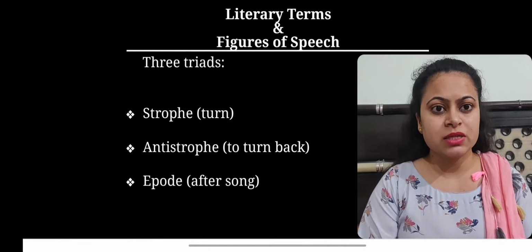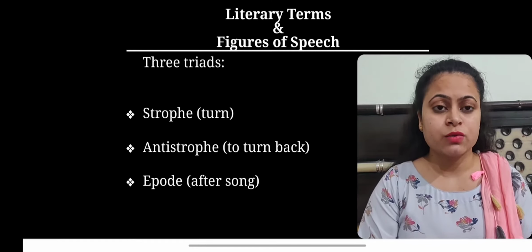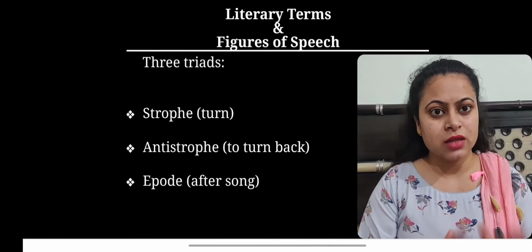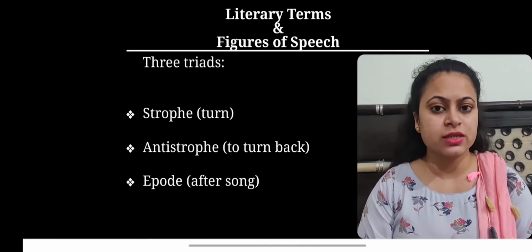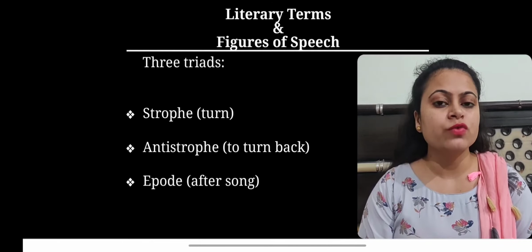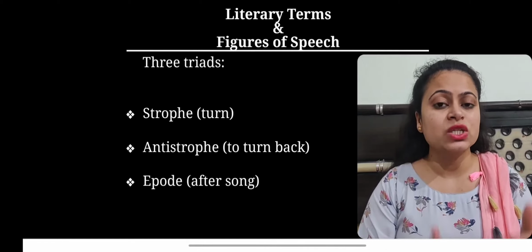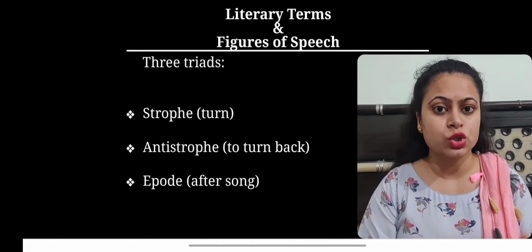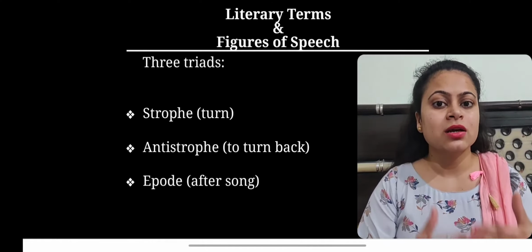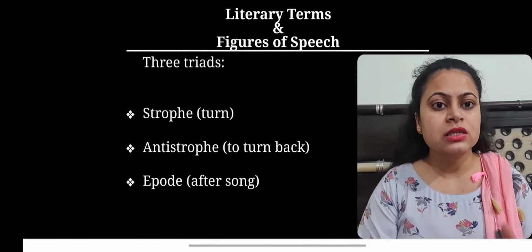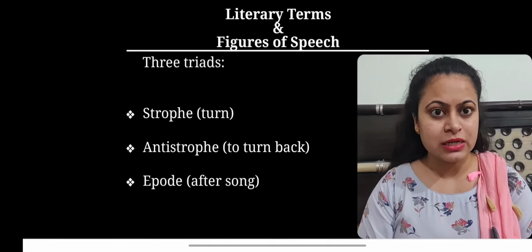Then strophe is followed by antistrophe. As the very name suggests, and the meaning is also written on the screen, to turn back, which means that now the chorus will move in the opposite direction. If earlier they moved from right to left, now while reciting antistrophe, the second portion of this Pindaric ode, the chorus is supposed to move from left to the right side of the stage.